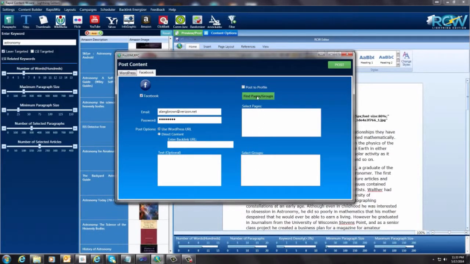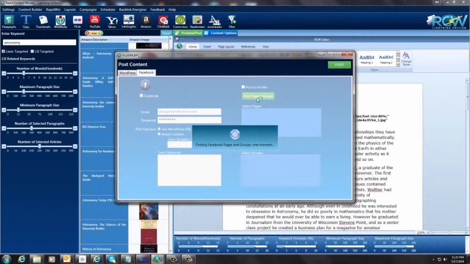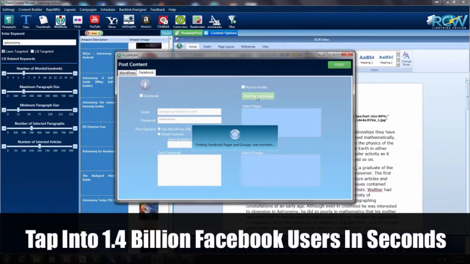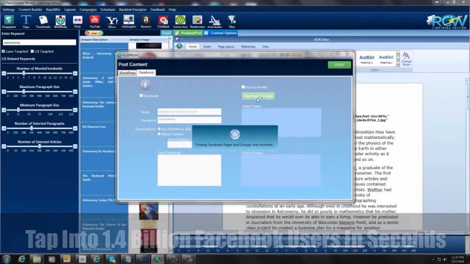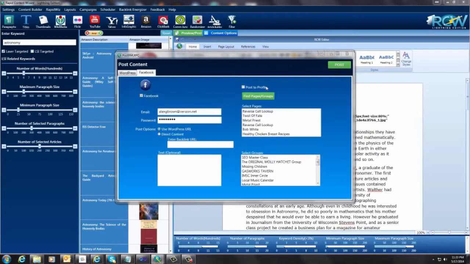So I'm going to click this button here, and this just takes a second. But you see how powerful this is? I mean, you can get all this stuff with a click of a button, and nothing's fancy. It just comes up with what you need here, and then you'll be able to select either the page or the group that you want, and it just goes out and posts it for you on Facebook. And I'm going to show you what that looks like too here in a minute when it's done.